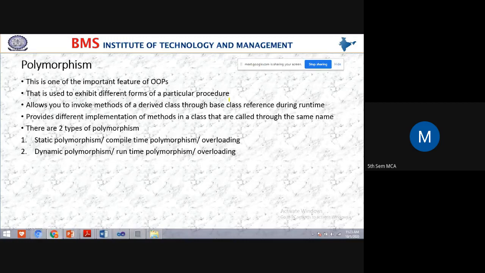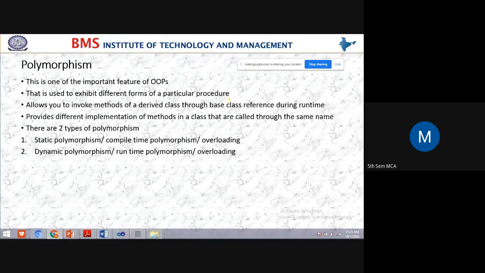This polymorphism is used to exhibit different forms of a particular procedure. It allows you to invoke a method of a derived class through a base class reference during runtime, and it provides different implementations of methods in a class that are called through the same name.